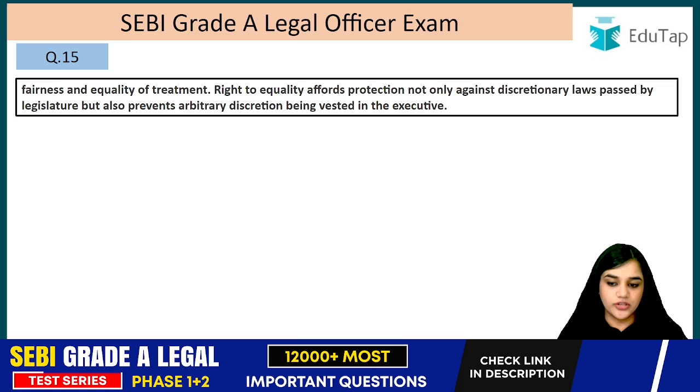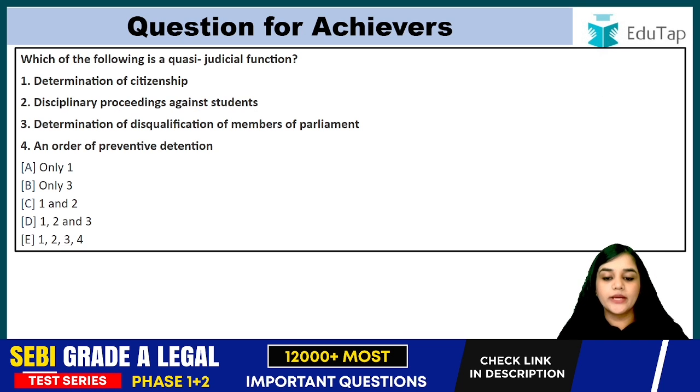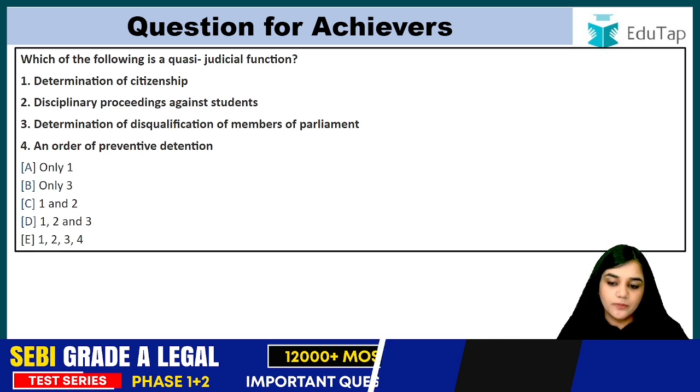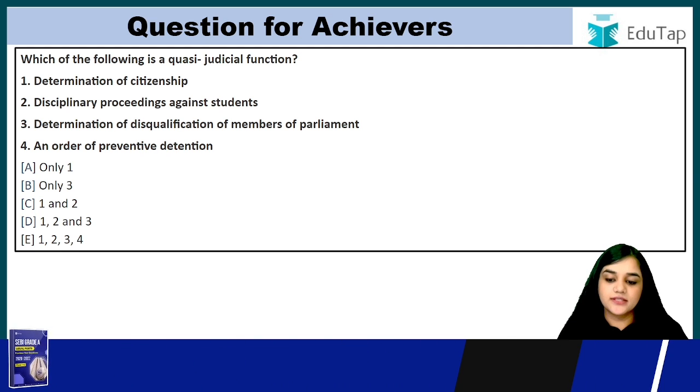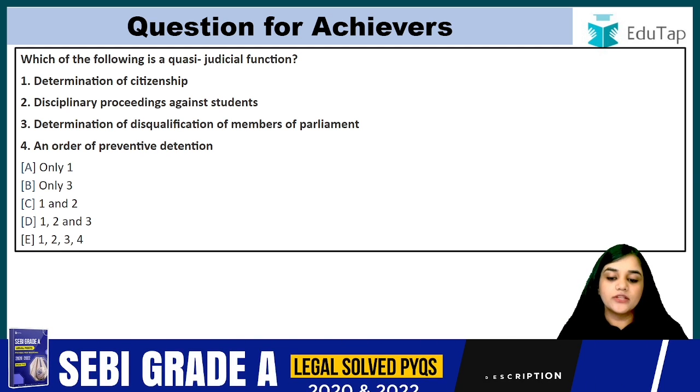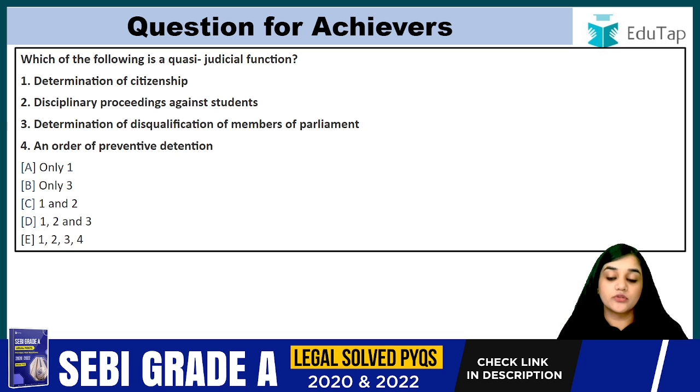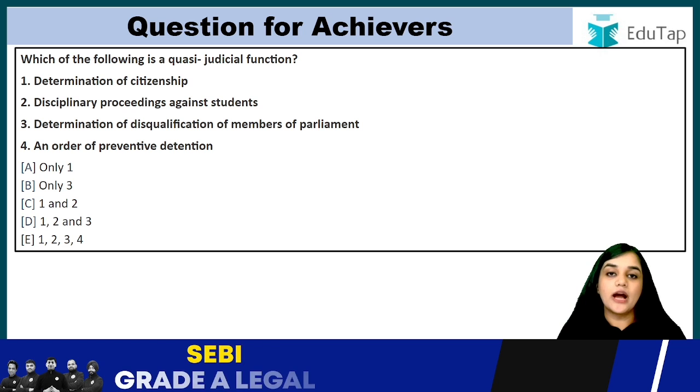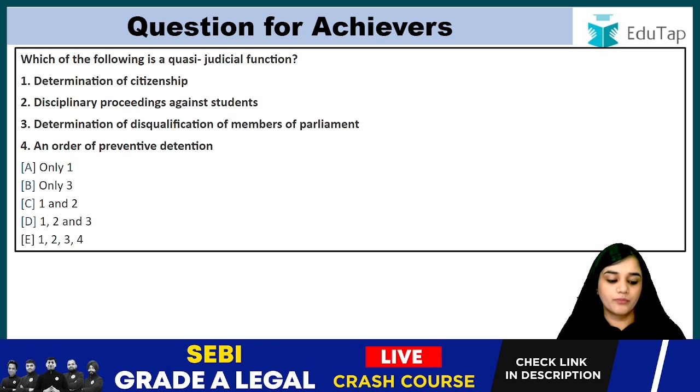Now, question for achievers. Which of the following is a quasi-judicial function? Determination of citizenship, disciplinary proceedings against students, determination of disqualification of members of the parliament, any order of preventive detention. So you have to comment the right answer below.